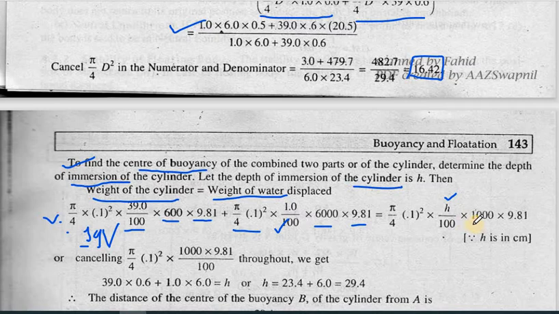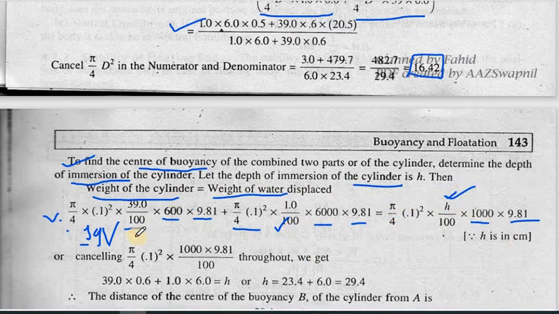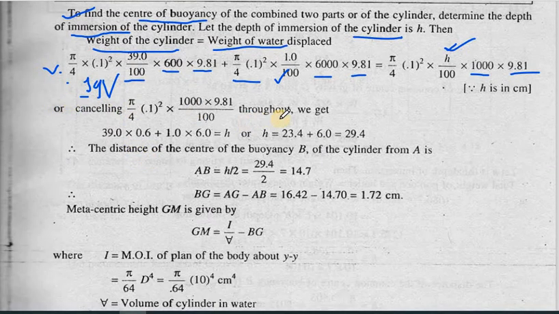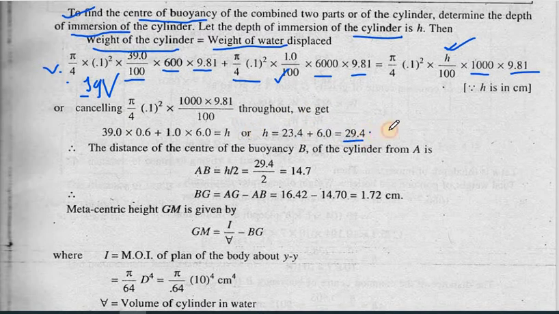Multiply by the density of water into 9.81. So from here we can get the value of h, because h is unknown and all the other terms are known. So h is coming out to be 29.4. Finally the depth of immersion is coming out to be 29.4, in terms of centimeter.